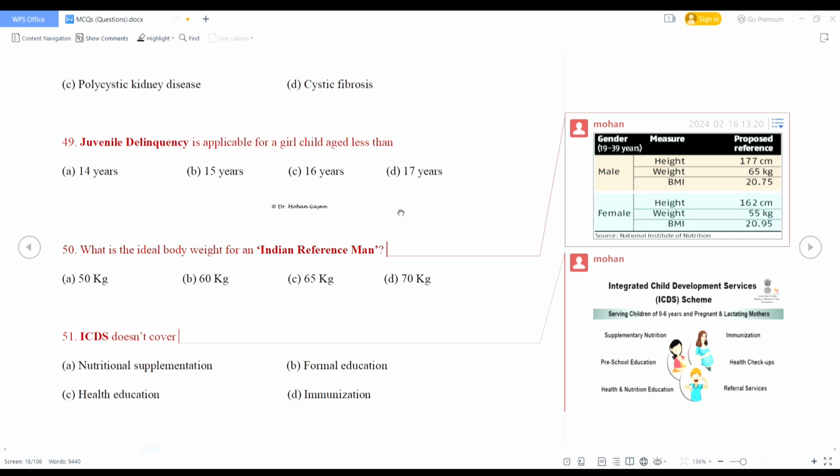Age will be 19 to 39 years for both. Height will be 177 centimeter for male and 162 centimeter for female. Weight will be 65 kg for male and 55 kg for female, and BMI will be 20.7 kg per meter square for male and 20.95 for female.